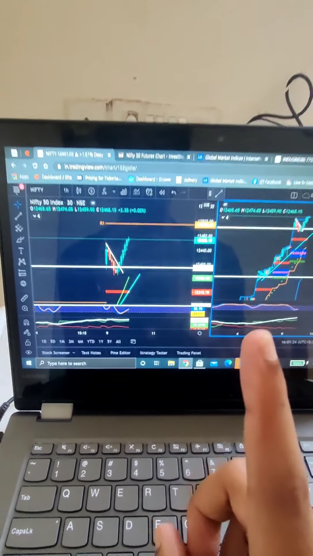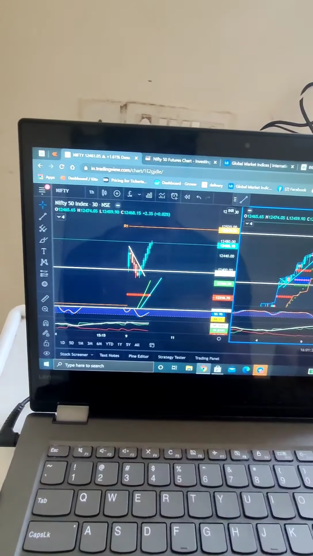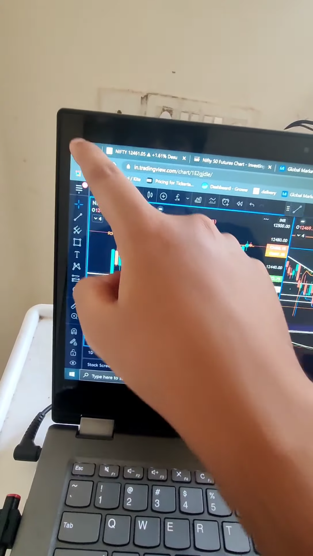So in just one thing which I trade, I do 4 time frame analysis, right? And these are the 2 tabs which I keep switching on. And the third thing is the global markets over here. As you can see, these are the new Nifty 50 futures, the 5 minutes chart for the Nifty 50, the 30 minutes chart for Nifty 50 futures, 60 minutes and the 1 day time frame.